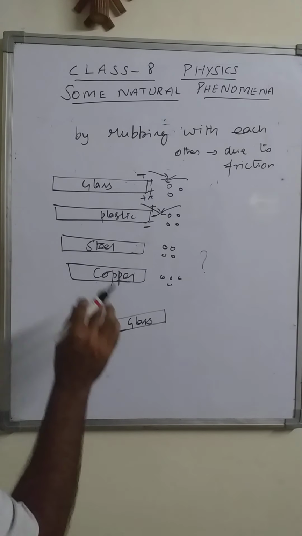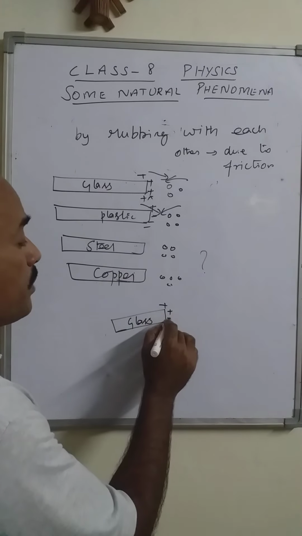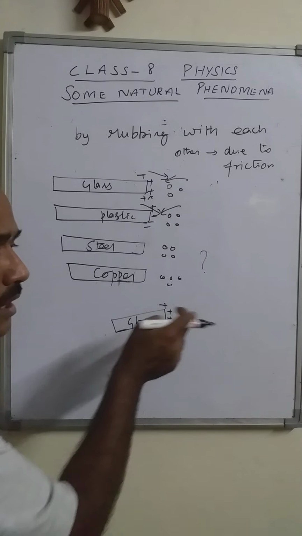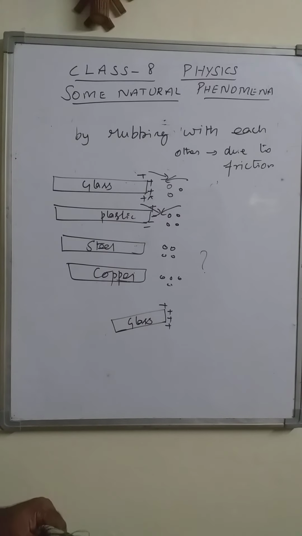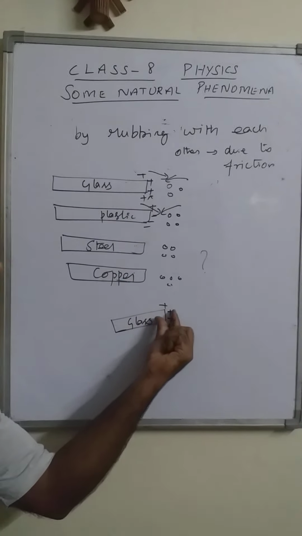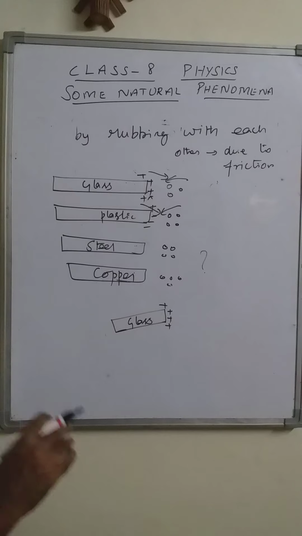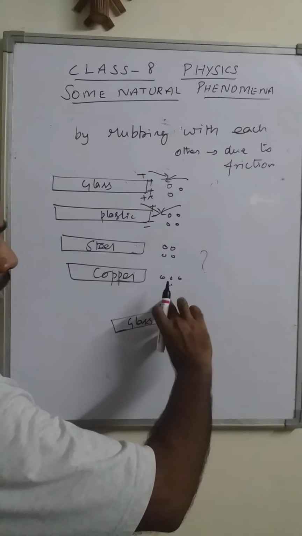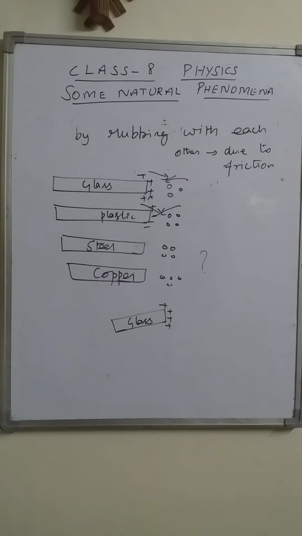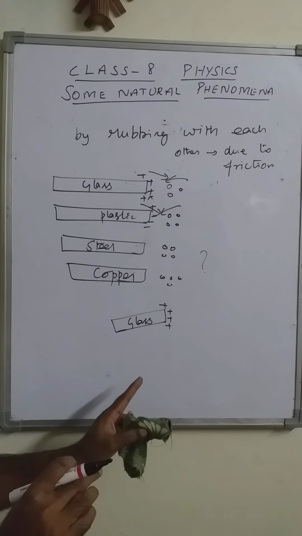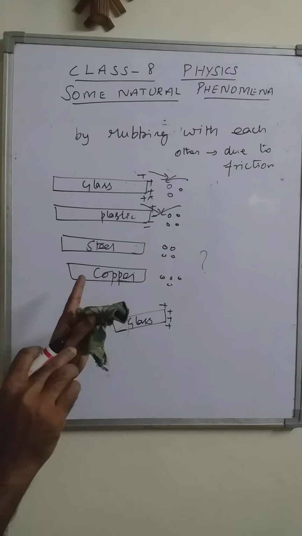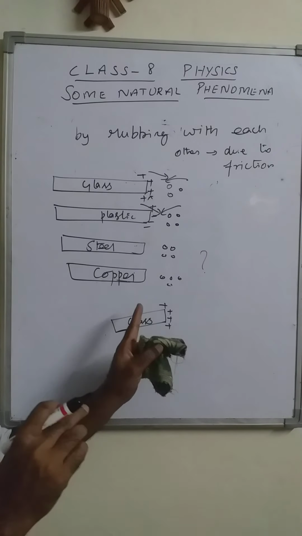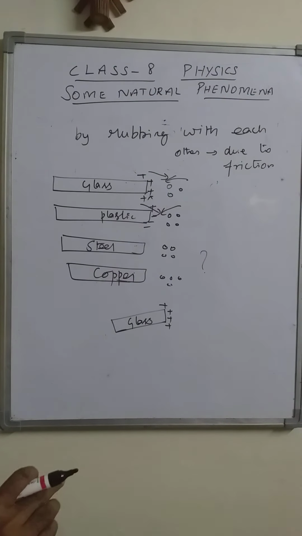Only this end is rubbed with the silk cloth, not the whole rod. The charges developed on the rod remain at the same place forever until they are disturbed. Whatever charges are developed on this part remain at the same place forever.